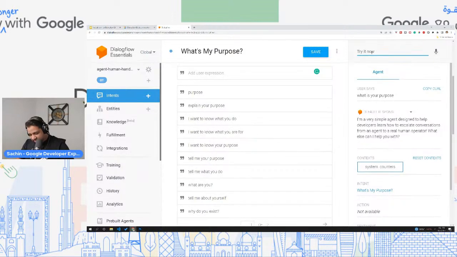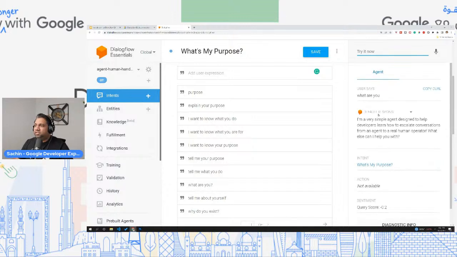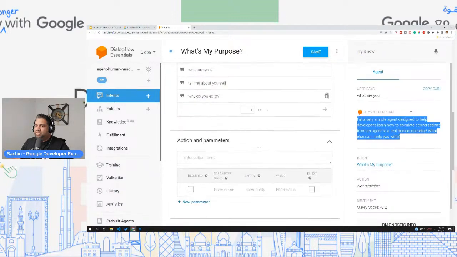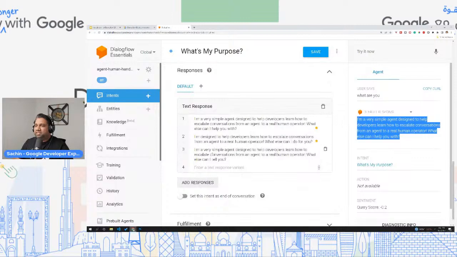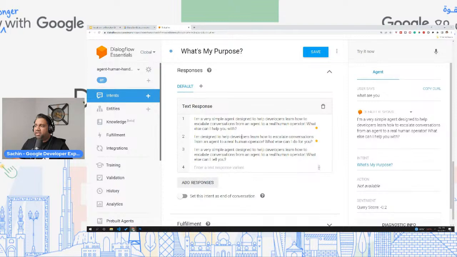The same thing if I say, what are you? You get a different response, somewhere over here. You see here, I'm a very simple agent designed to help developers escalate. So it will automatically and randomly pick from these text responses.